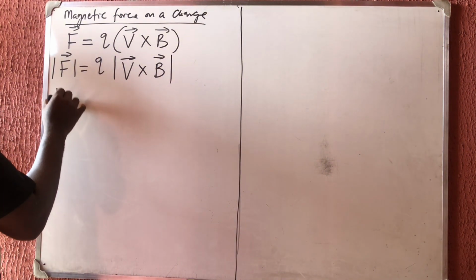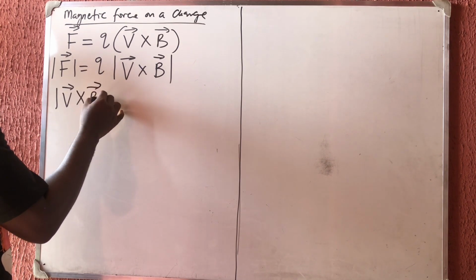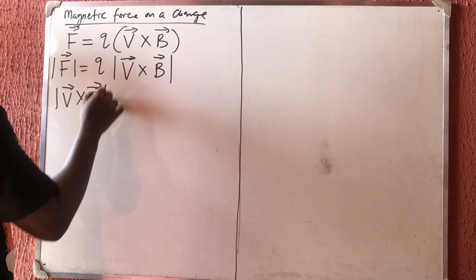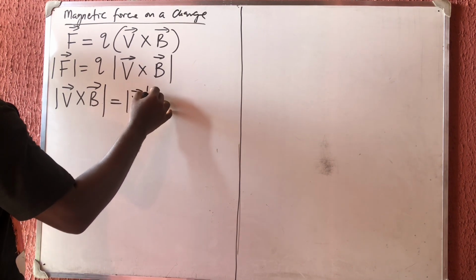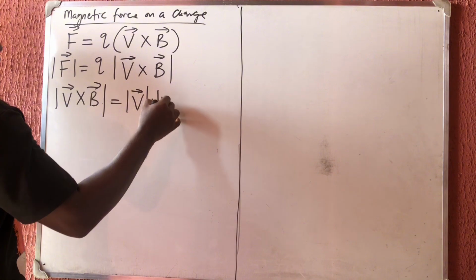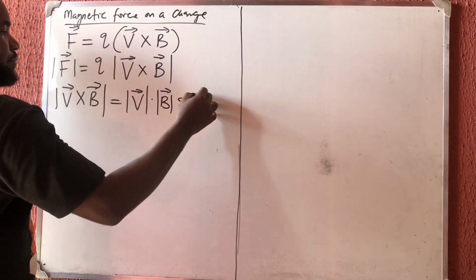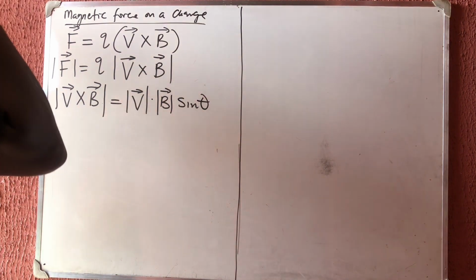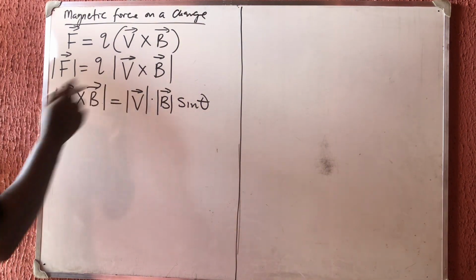That magnitude of V cross B is the same thing as what? The magnitude of V times the magnitude of B sine theta. If you remember this in your vector analysis, you can go and watch my video on vector analysis to help you understand this.